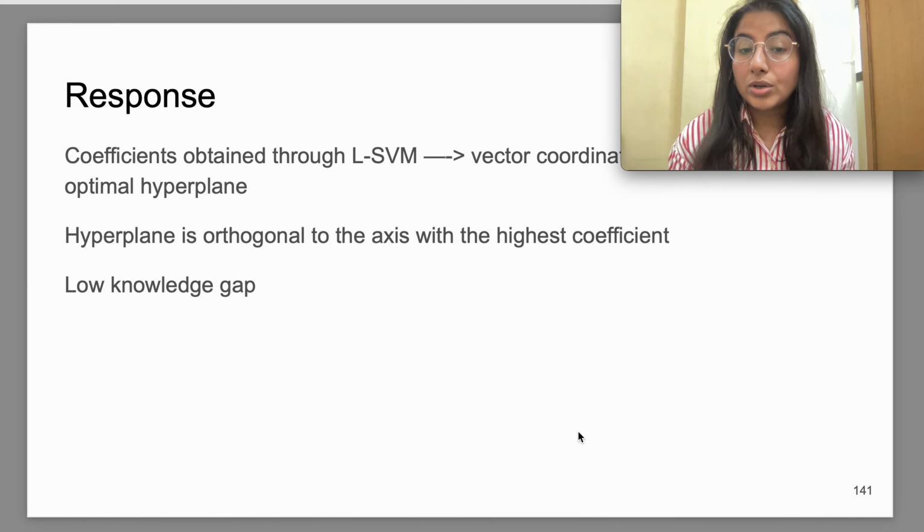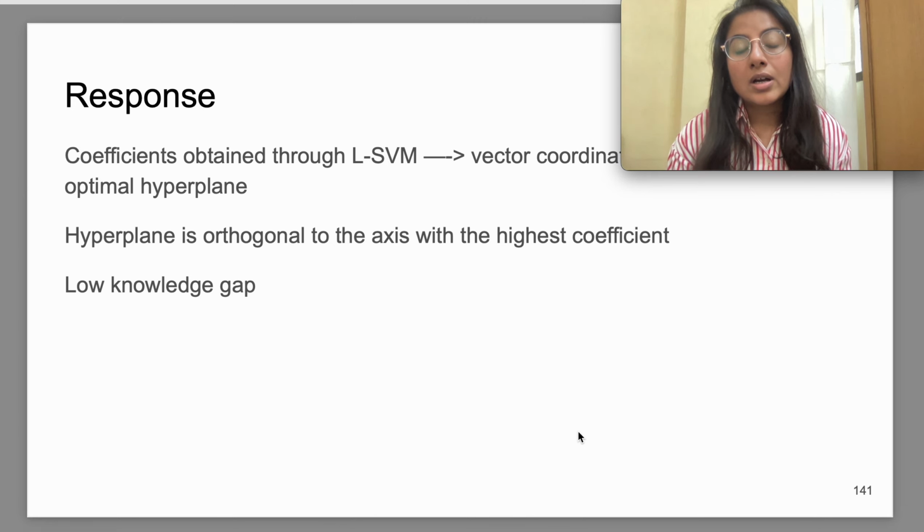The hyperplane is orthogonal to the axis with the highest coefficient. So that's why the coefficient with the highest weight is regarded as the most important feature in linear SVM. But yes, that doesn't seem to be a good reasoning for why we want a low knowledge gap parameter for the readability of Wikipedia articles.